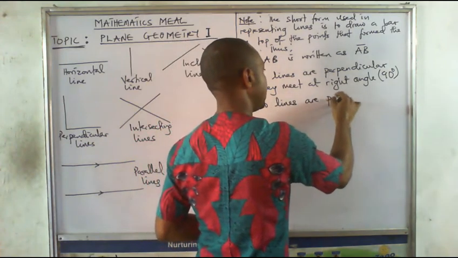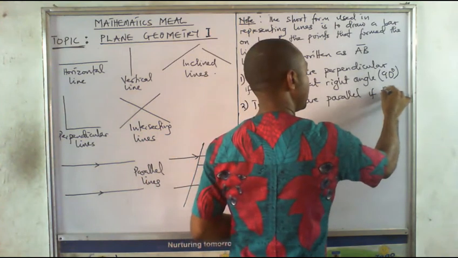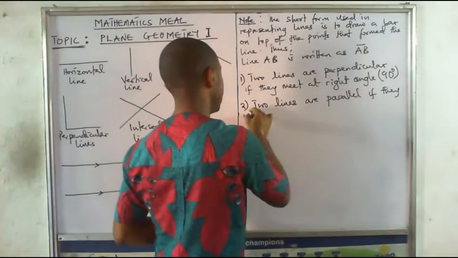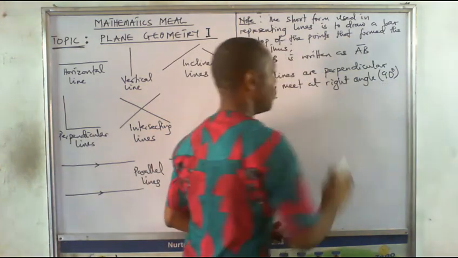Two lines are parallel if they will not, let's say two or more lines, because we can have more than two lines.